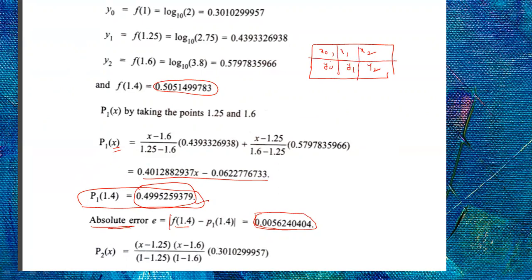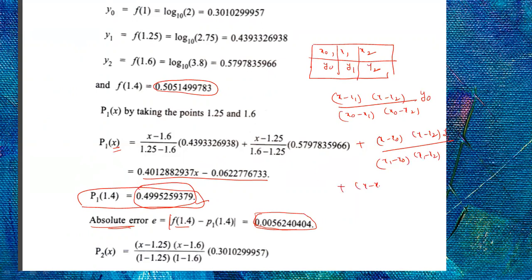What is Lagrange's polynomial for this one? (x minus x1) into (x minus x2) by (x0 minus x1) into (x0 minus x2) into y0 plus (x minus x0) into (x minus x2) by (x1 minus x0) into (x1 minus x2) into y1 plus (x minus x0) into (x minus x1) by (x2 minus x0) into (x2 minus x1) into y2.